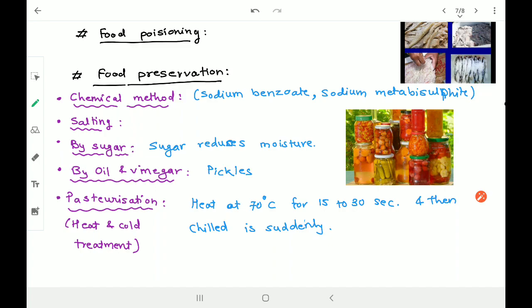The reduction of moisture makes the environment unfit for microorganisms. If there is no water, microorganisms cannot survive for a longer time. That's the reason that by adding sugar, the food can be stored.